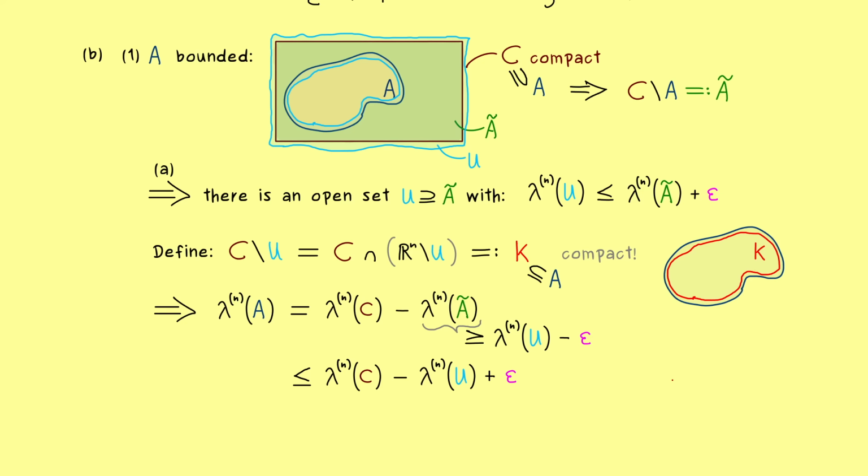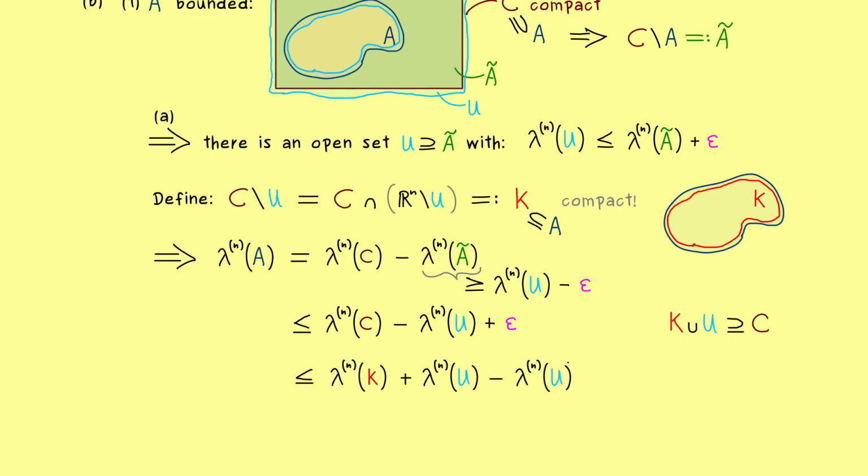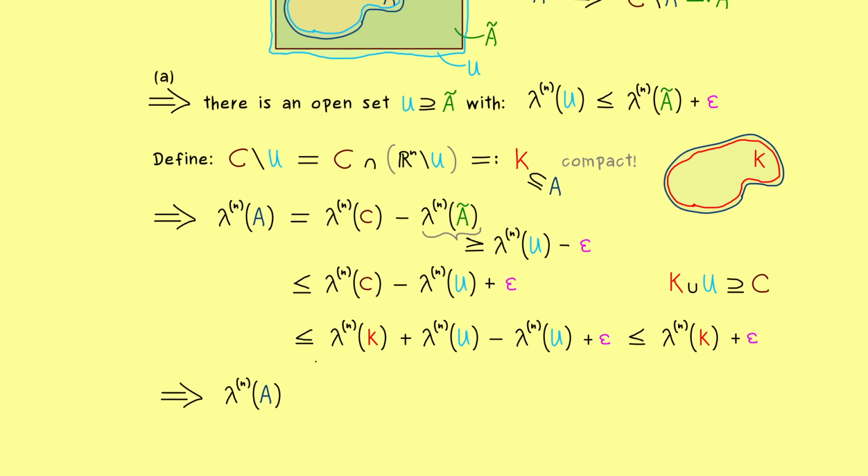And then in the next step we can use that the union of K with U definitely covers our C. So we get an inequality again, and we can replace the Lebesgue measure of C by the addition of these two Lebesgue measures. This means finally the Lebesgue measure of K comes into the game. And in fact you should see we are already done because the Lebesgue measure of U cancels out. So the difference between the volumes of A and K is definitely smaller or equal than epsilon. And since the supremum can only get bigger, we also get the same inequality for the supremum.